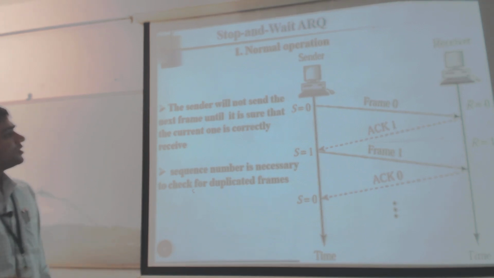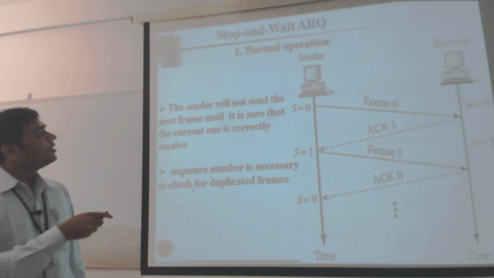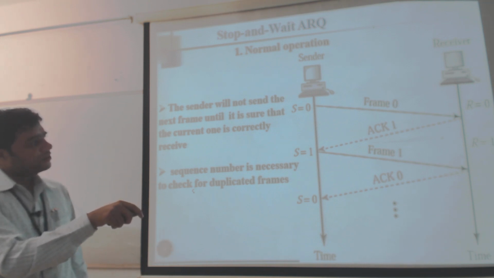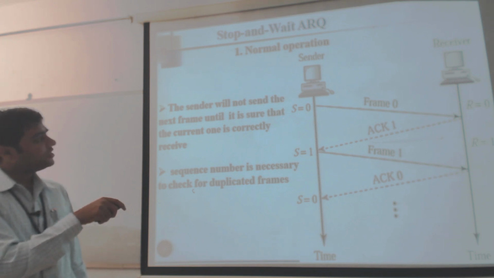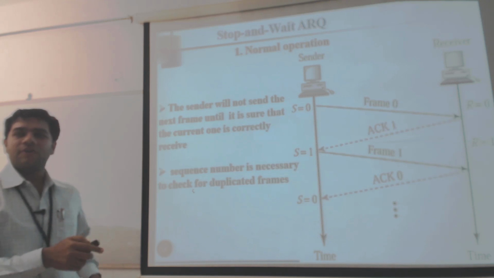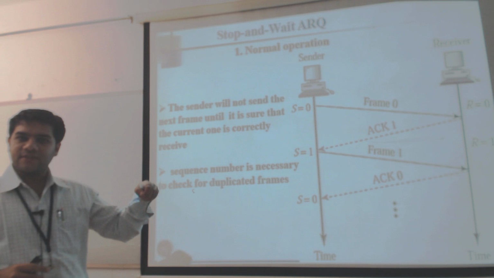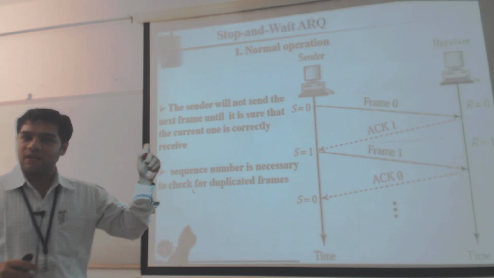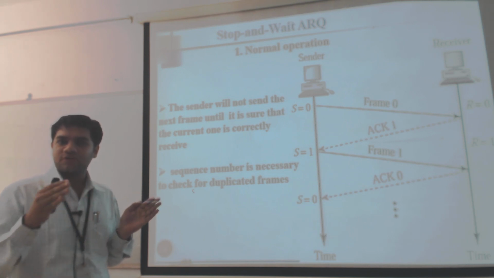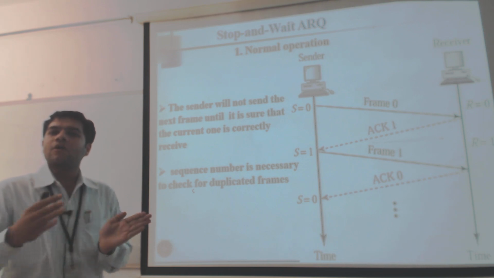So this figure is going to help us understand the normal operation. Here you are having the sender and here you are having the receiver. Both have been initiated with 0. Whenever you are implementing the stop and wait protocol, whenever you are transmitting one frame after another frame, you are prefixing one number. That number is going to be 0 and 1. In the continuation of the transmission process, 0 and 1 alternately are going to be sent along with the frame.